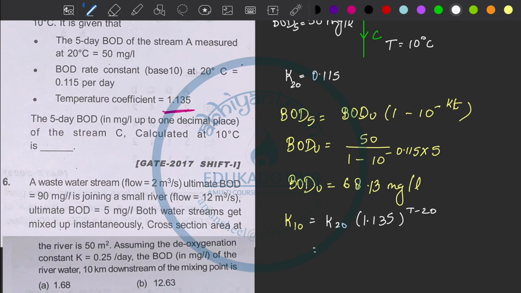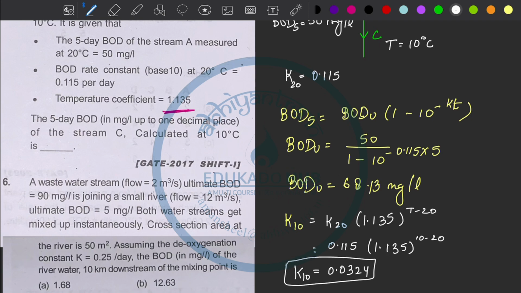K20 value is 0.115 into 1.135 to the power 10 minus 20. So it comes out to be 0.0324, K10.